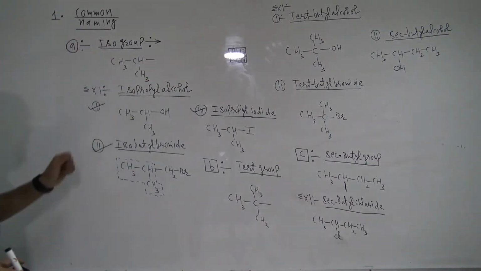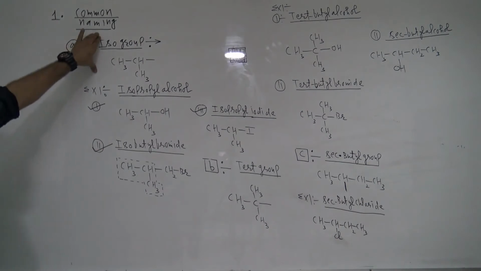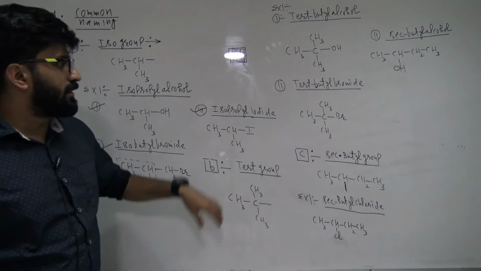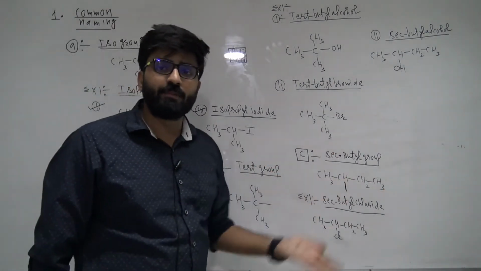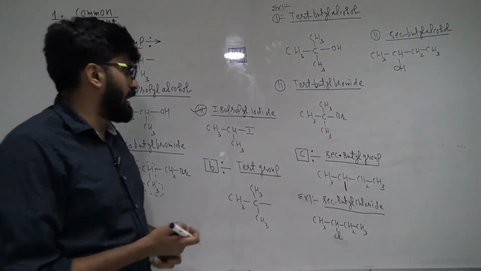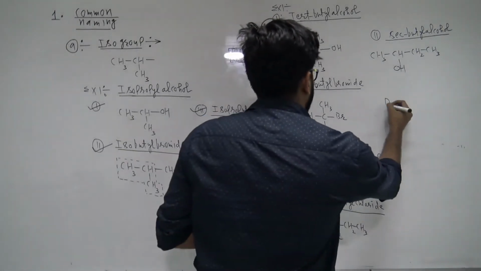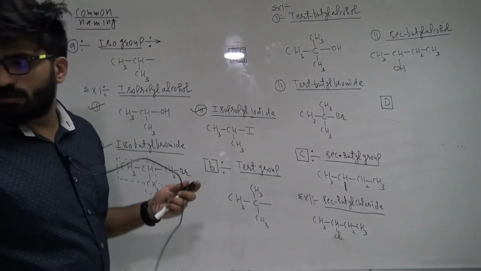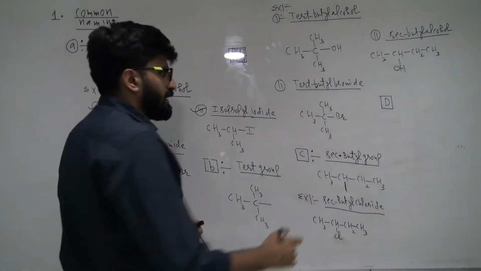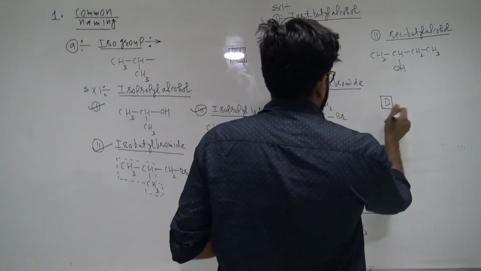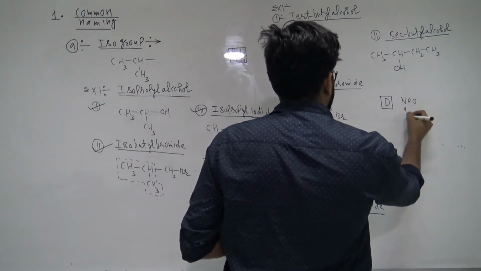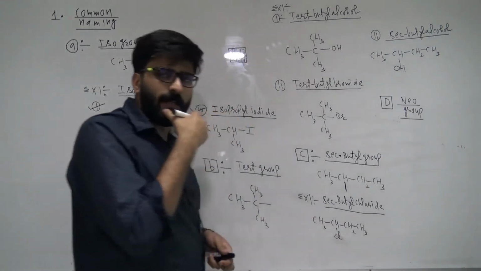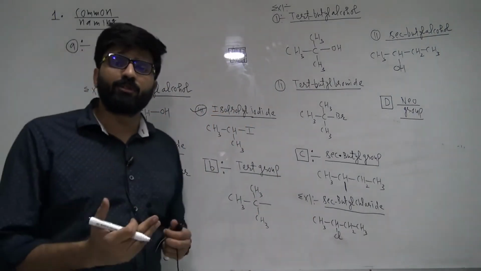Okay, so 3 groups I have discussed. The first group I discussed with you, guys, was the iso group. Then the second group was the tert group, and the third group was the secondary butyl group, right? I will discuss one more group, that is the fourth group. That is not that important, but still I would like to tell you, right? We call it the neo group.